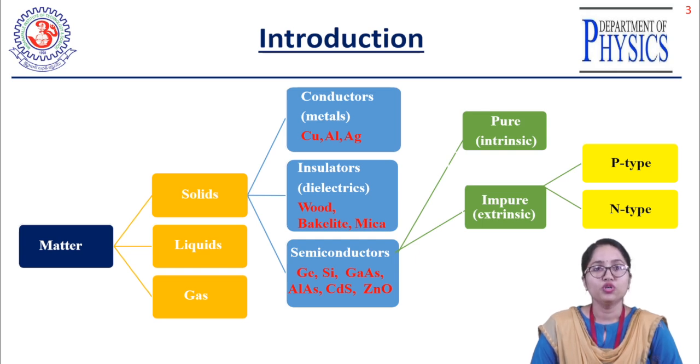But to form the extrinsic semiconductor, we need to add extra impurities to that semiconducting material so that we can improve its conductivity. For that purpose, it is known as the extrinsic semiconductor. Also, extrinsic semiconductors are of two types, P-type semiconductors and N-type semiconductors. In today's topic, we'll discuss more about these semiconductors, the pure and impure semiconducting materials and their types, the impure or extrinsic semiconductor, its types P-type and N-type, in more detail in the next few slides.